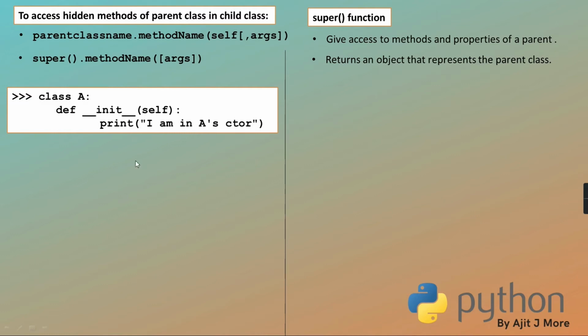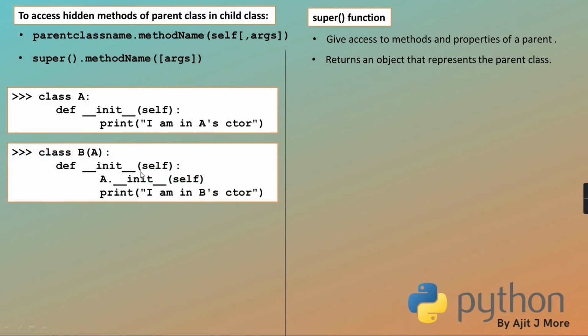Class A, its constructor. Class B, its constructor. I took the same thing in constructor calling. Because are these constructors also overridden? Can we say this constructor is overridden in the child? What say, guys?